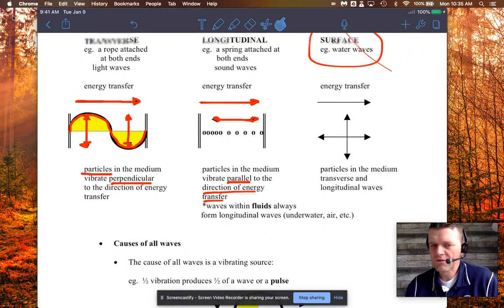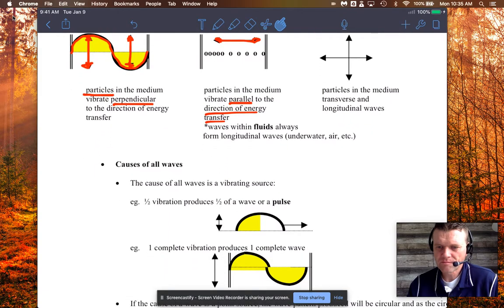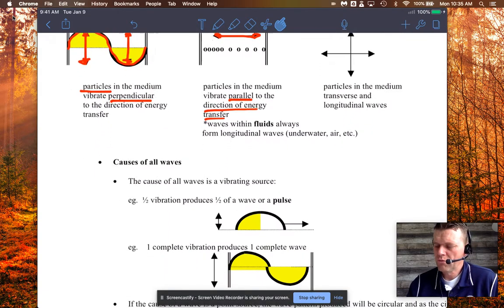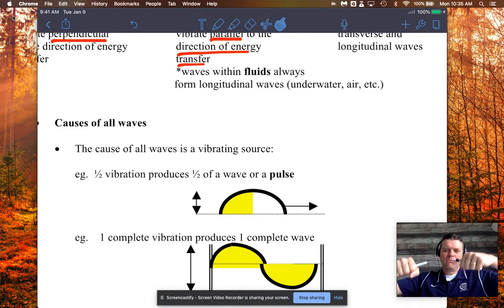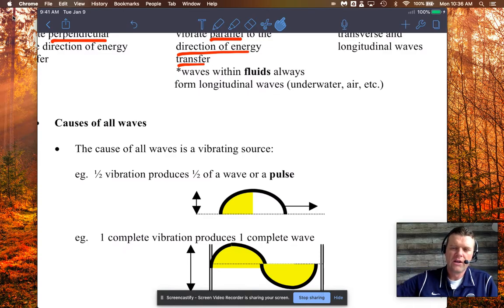What causes waves? Well, it's a vibrating source. And there's one slightly different phenomenon, and that's called a pulse. If we produce half of a vibration, that tends to produce a pulse. I'll show you one of those in a bit. A pulse is like when you're making your mom happy in the morning by making your bed, you pull up a portion of the bed sheet and create a pulse. You go up and down really quickly, and that pulse propagates through the bed sheet, and that energy helps to spread the sheet out. We've all done that with a bed sheet. That's a pulse, if you just go up and down.